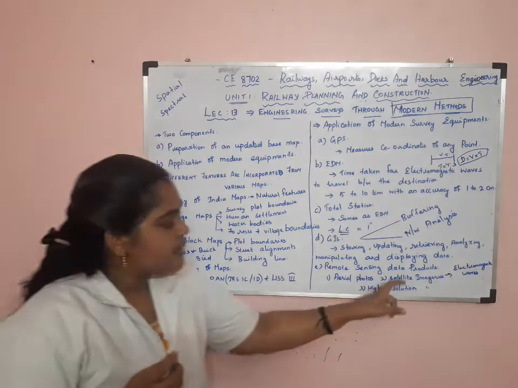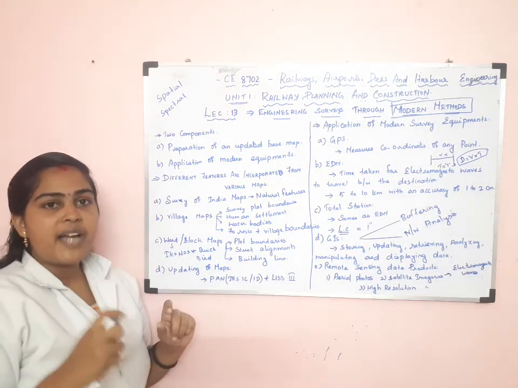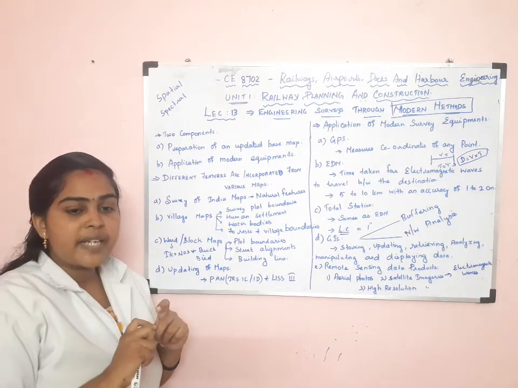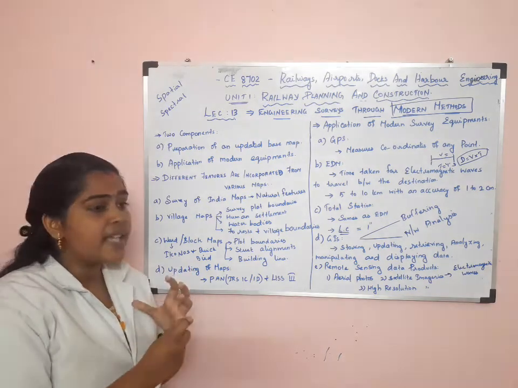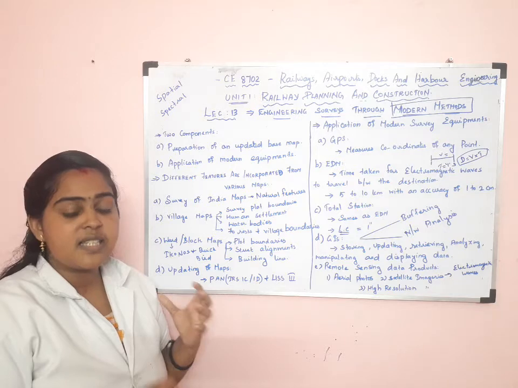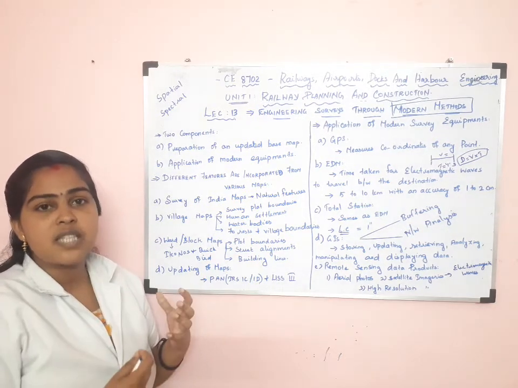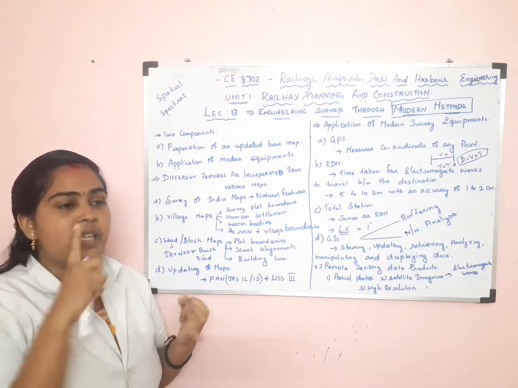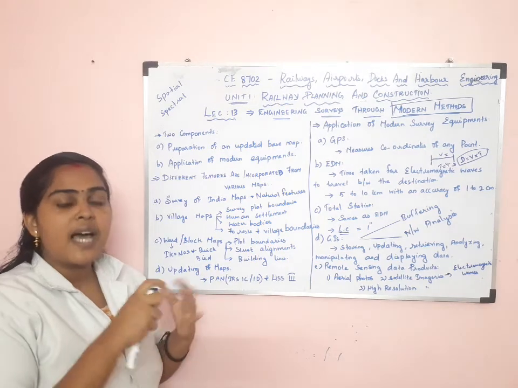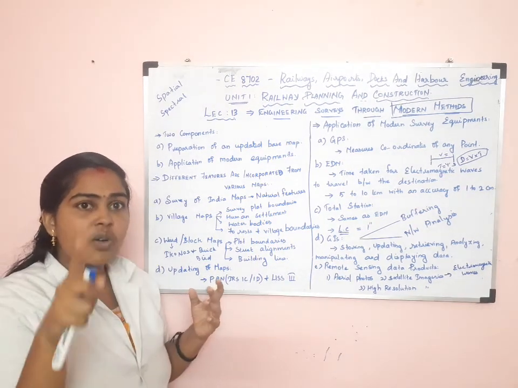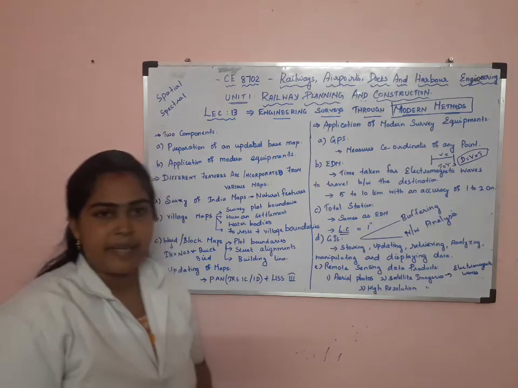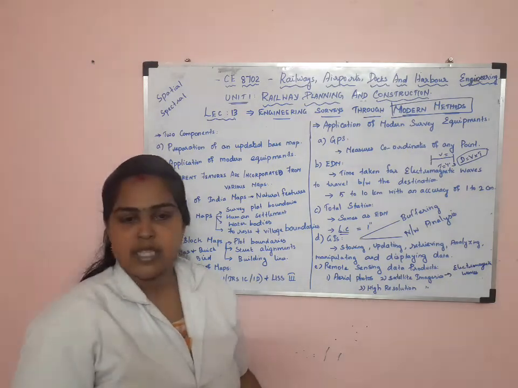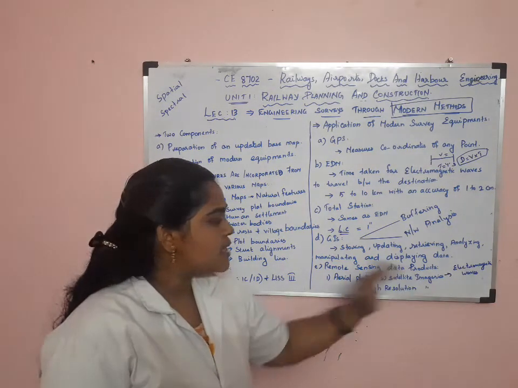These satellite imagery photos help to identify the soil map and geology map. By using them, we can identify what the soil characteristics are. It is used to prepare the soil map and the geology map. From this we can find out the features, that is how many trees there are, in which places the trees are located, and where lakes and rivers are located. We can find this out by using these satellite images. So this is about satellite images. By using the satellite, we are taking the image.